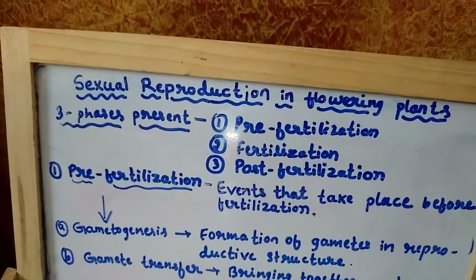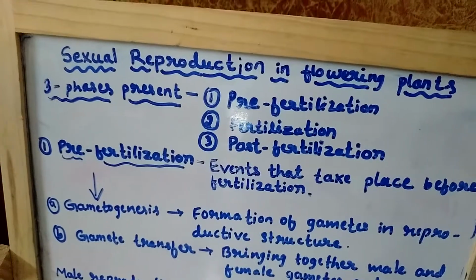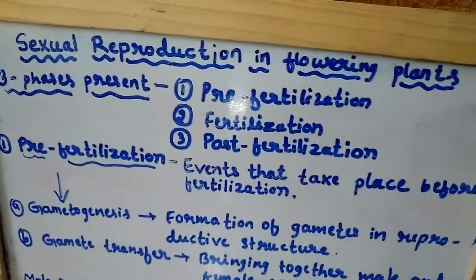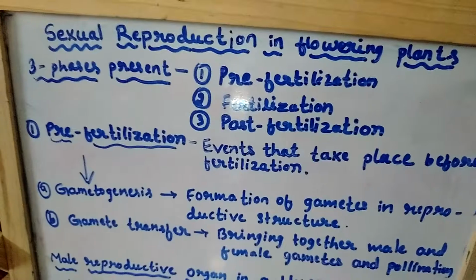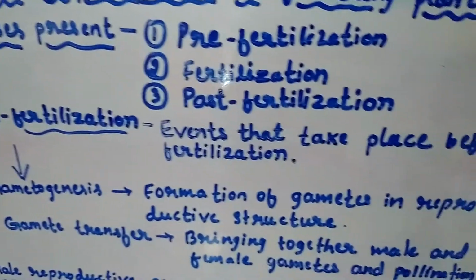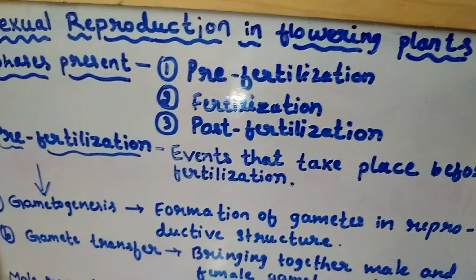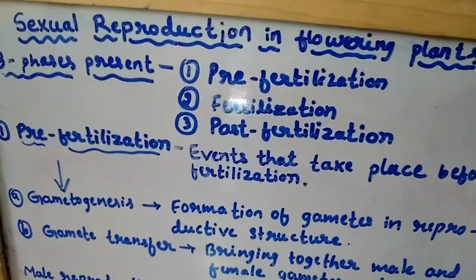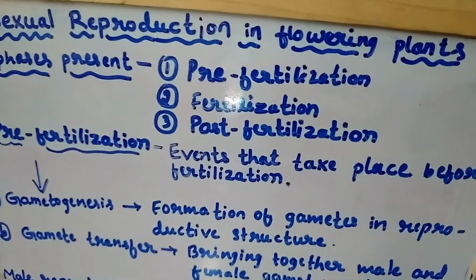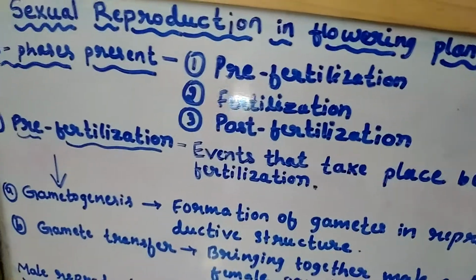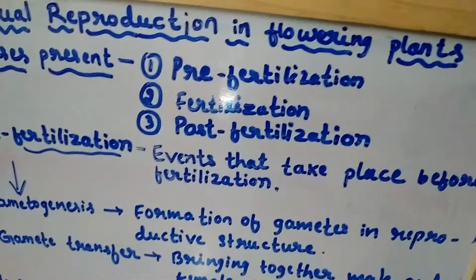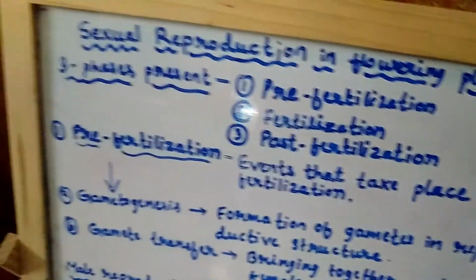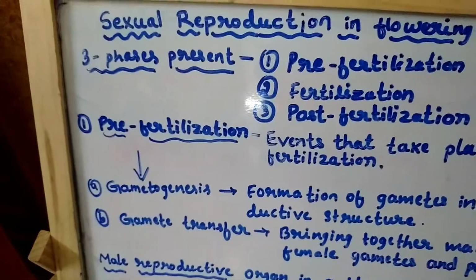In sexual reproduction we have three phases. First is pre-fertilization, second is fertilization, and third is post-fertilization. The very first one is pre-fertilization.